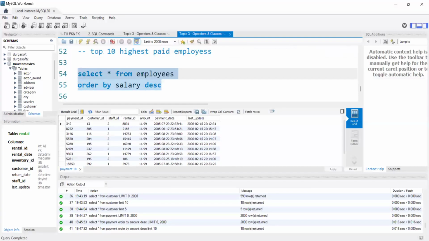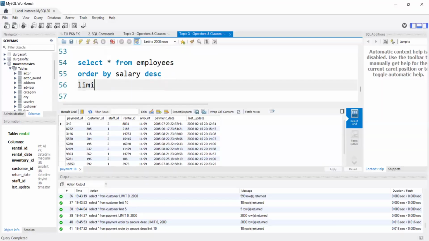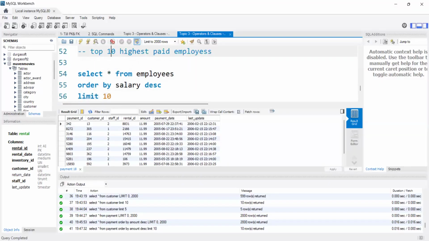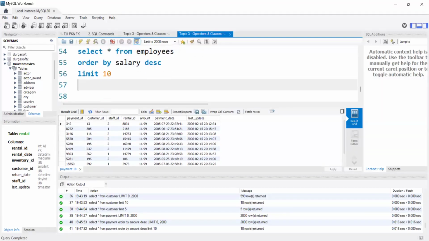But here I want to see only the top 10 highest paid, so I will use the limit clause here, limit 10. It will only show me the top 10 rows, which means the top 10 highest salary employee details. Am I clear? Yes, ma'am. Great. I cannot execute this now because we don't have such data, but to make you understand, I wrote this.